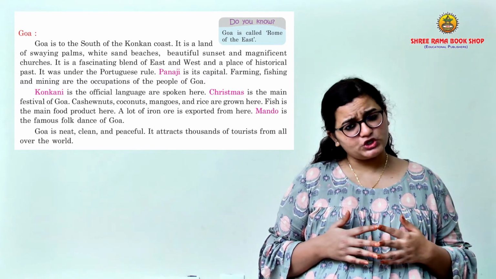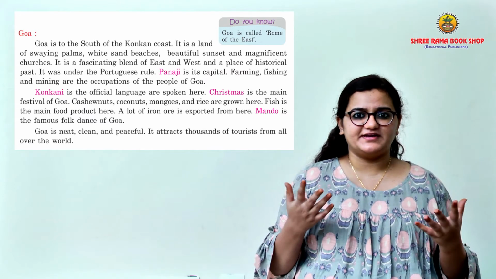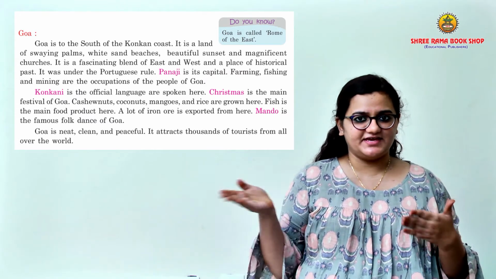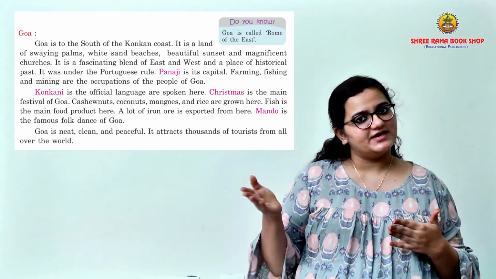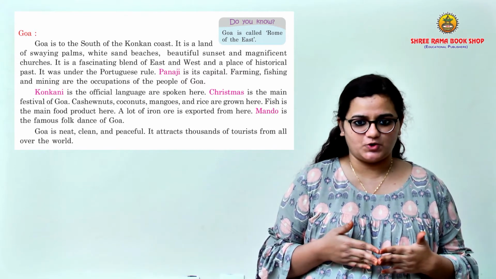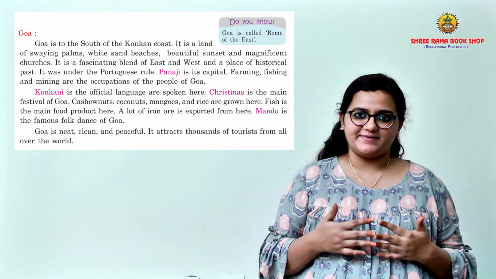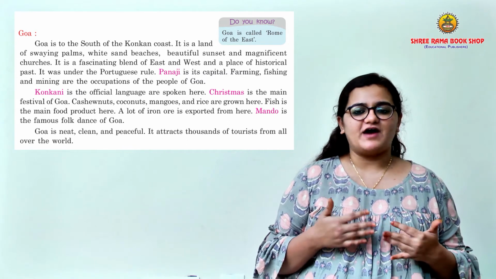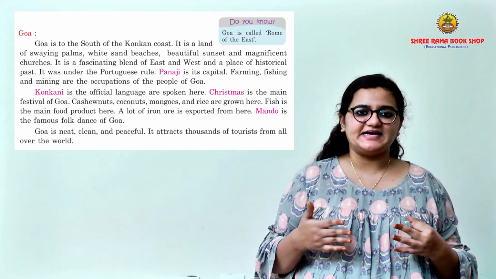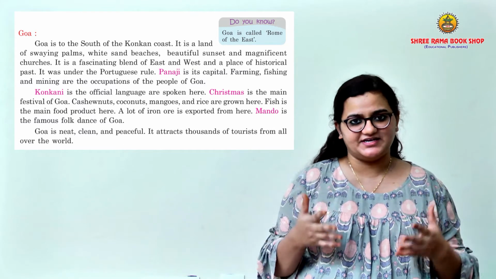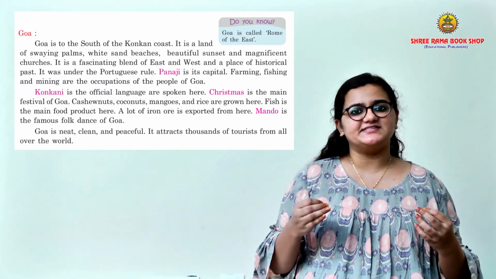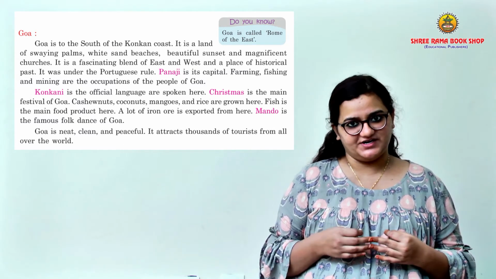So the great Vasco da Gama came from Portugal. He came here to Goa. Panaji is the capital of Goa. Farming, fishing and mining are the occupations of people living here in Goa. Konkani is the language that is spoken here.